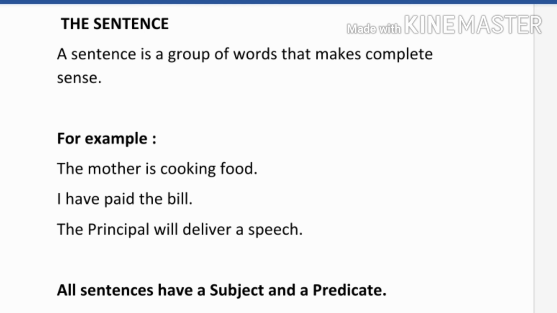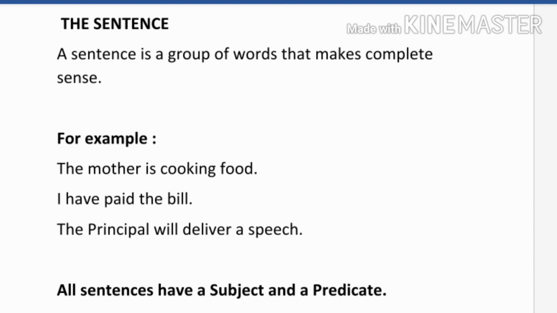If we arrange these words in a different order, like "is cooking food, the mother," then there is no sense. Then it will not be a sentence. So a sentence is a group of words which makes a complete sense. Other examples of sentences are "I have paid the bill." "The principal will deliver a speech." These are all examples of sentences.